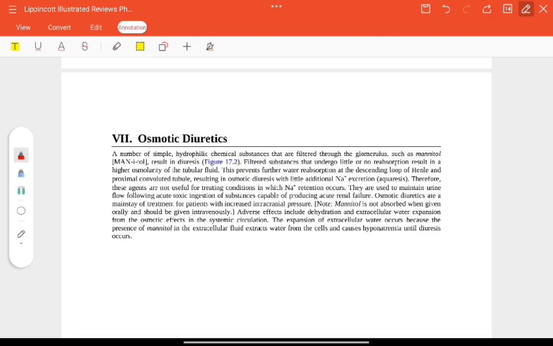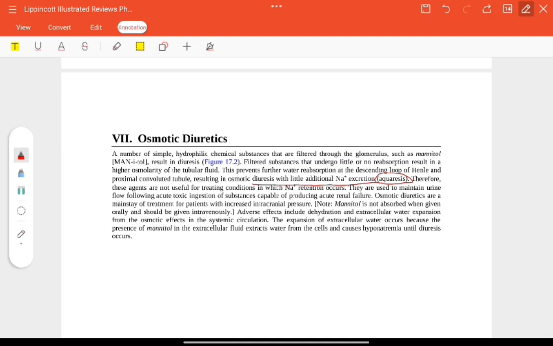Osmotic diuretics. Filtered substances undergo little or no reabsorption, resulting in higher osmolarity of the tubular fluid. This prevents further water reabsorption in the descending loop of Henle and proximal convoluted tubule, resulting in osmotic diuresis with little additional sodium excretion; it is aquaresis, not sodium excretion. Therefore, these agents are not useful in treating conditions where sodium retention occurs.